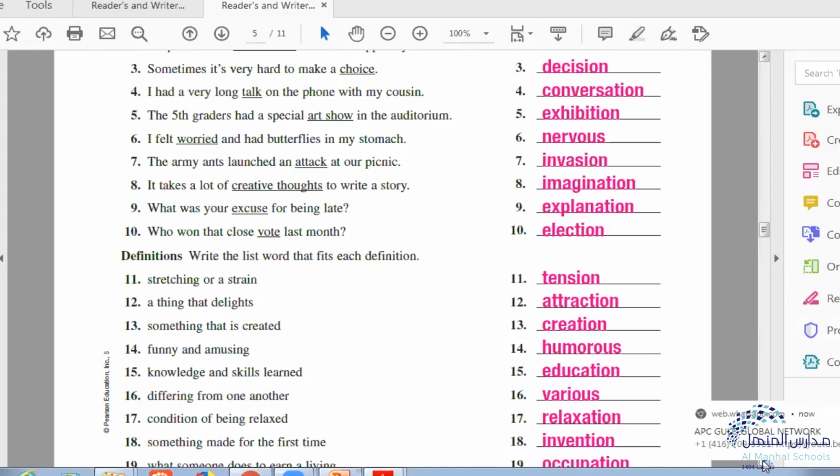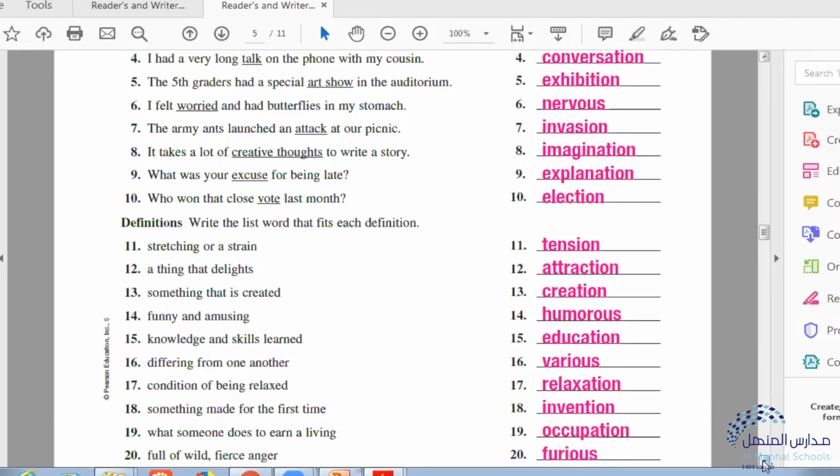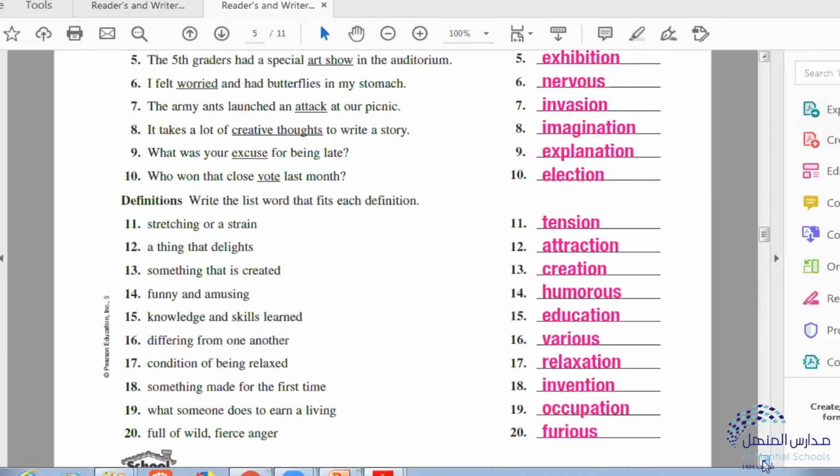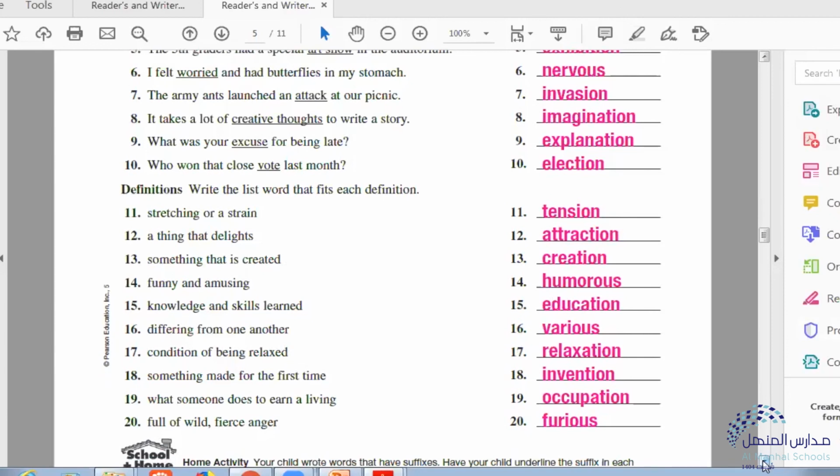Differ from one another, in other words, different, you say various. Condition of being relaxed is relaxation. Something made for the first time is something that is invented, or it is an invention. What someone does to earn a living is an occupation, your job. Full of wild or fierce anger is furious.